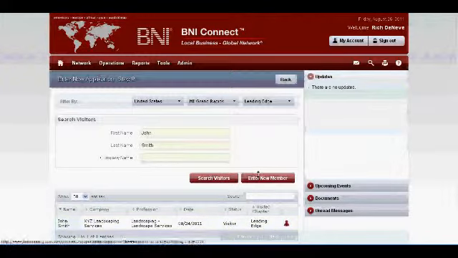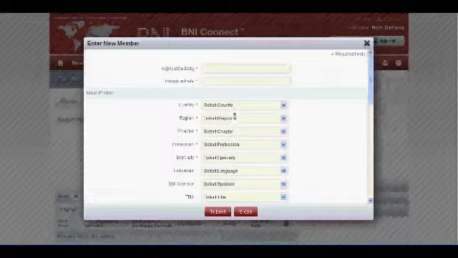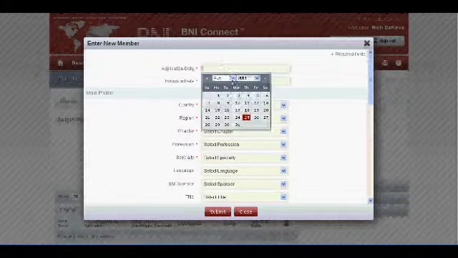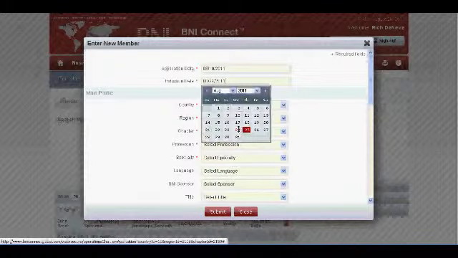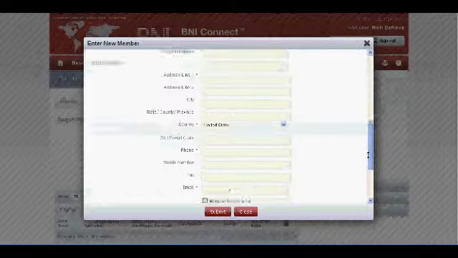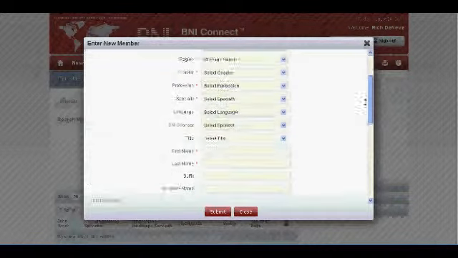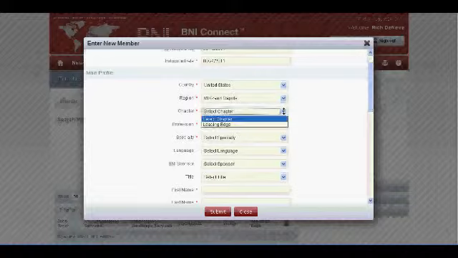You'll just click on Enter New Member, and then you'll enter all of that information that I said was pre-populated. You'll put in the application date, induction date. You'll need to enter the chapter, but otherwise, all the other information you'll need to enter as well: industry, profession, first name, last name, address, and email address.